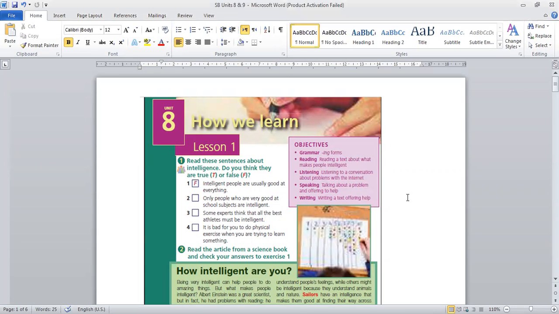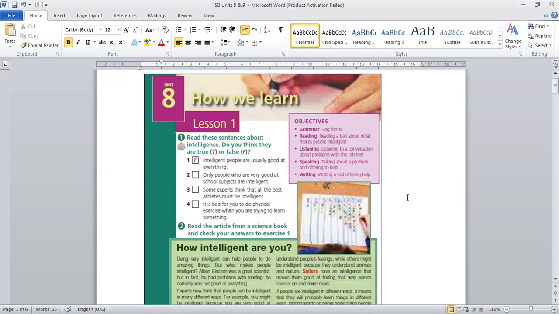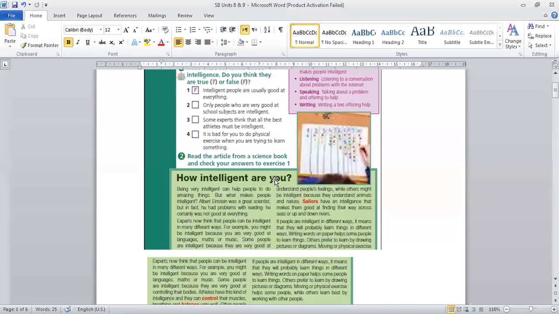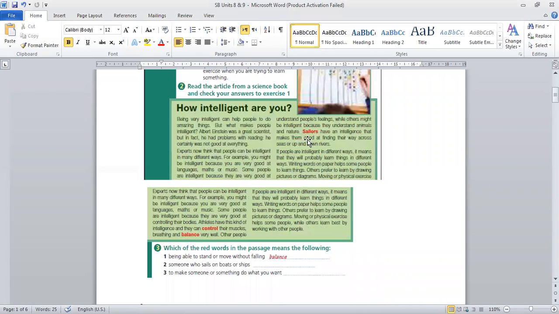We'll start now with Unit 8 by focusing on the most important points. The title of Unit 8 is How We Learn. Here we have some words. These are the most important words in this lesson. The first one is the word sailors, the second word is control, and the third one is balance.